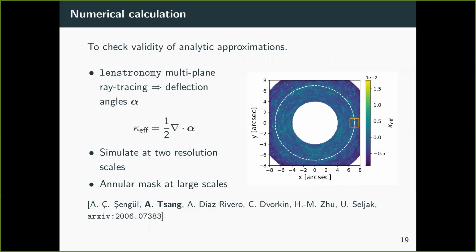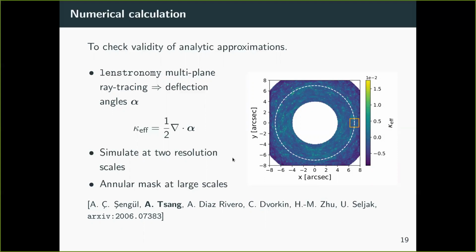Now we had to make a couple of analytic approximations to get there. So in order to check that this is valid, we also do a numerical calculation. So here we use a Python package called Astronomy, which can do multi-plane ray tracing. So this means it is not making the critical sheet-born approximation anymore. It is actually doing the full ray tracing. It's not doing any of those projection effects. And from here, we can calculate deflection angles. And from the deflection angles, we can get another effective convergence. This definition is actually the same as the one we were using before with the Jacobians.